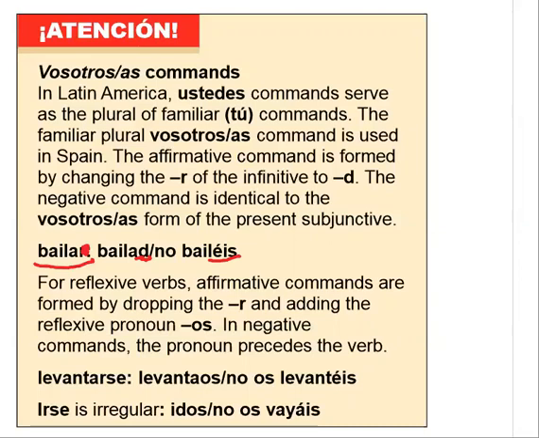The negative commands, however, are formed with the subjunctive. So, AR verb, we're going to have the E with an accent, IS ending. As you can see here, no bailes. If it were an ER verb, like comer, no comáis. A with an accent, IS would be the ending of that. Pretty simple.